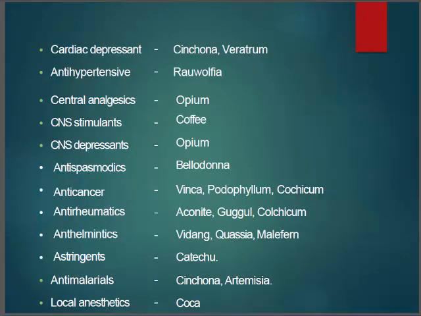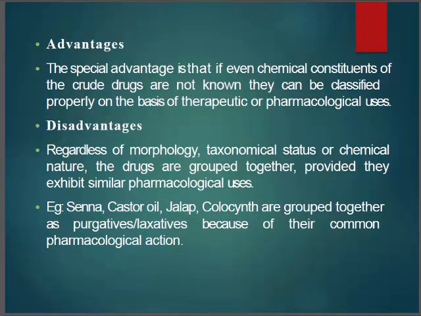Okay, anti-cancer drugs, anti-spasmodic drugs, CNS stimulant, CNS depressant. Okay, if we say what is coffee, it is a CNS stimulant according to this type of classification.